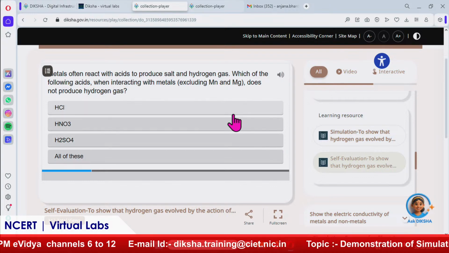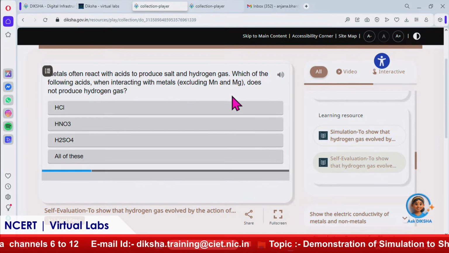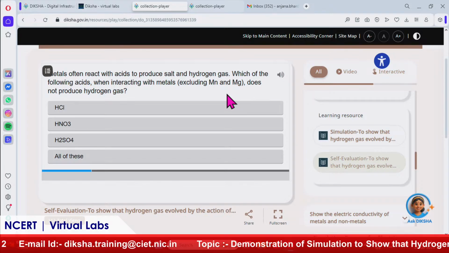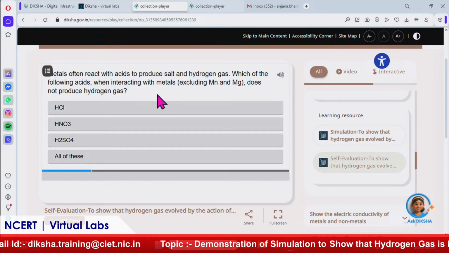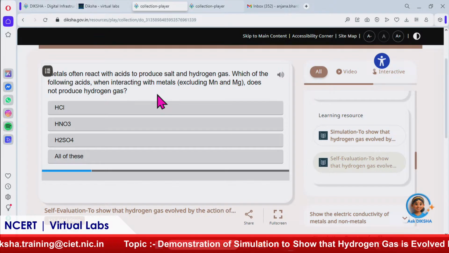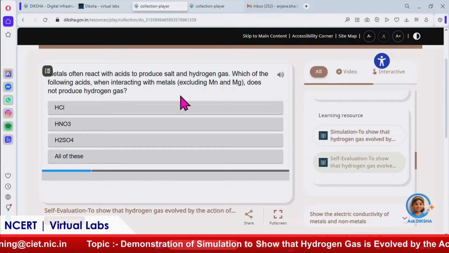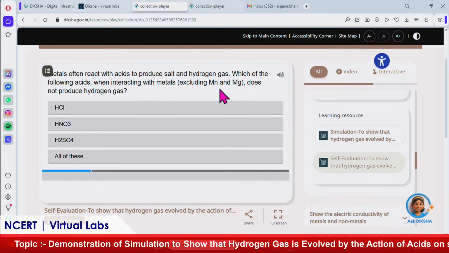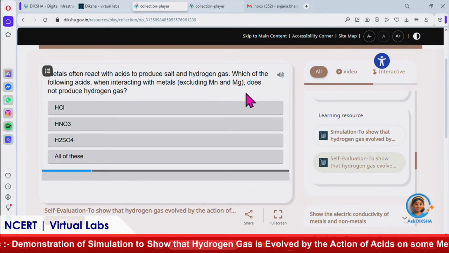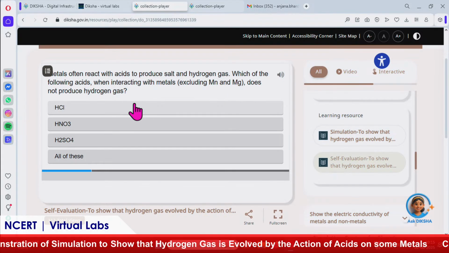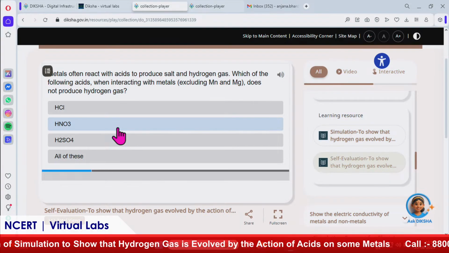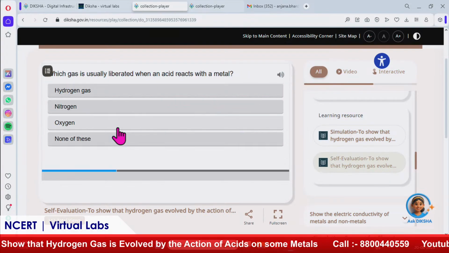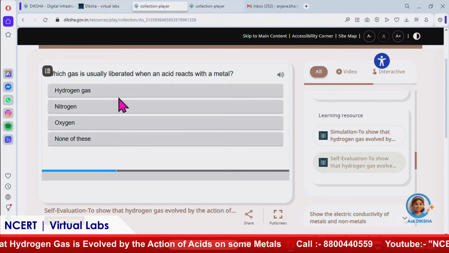Metals like iron and magnesium are above hydrogen, so they will be able to displace the hydrogen. Metals often react with acids to produce salt and hydrogen gas. Which of the following acids, when reacting with metals, excluding manganese and magnesium, does not produce hydrogen gas? Here the answer is HNO3, because only dilute HCl and H2SO4 will work, not nitric acid.